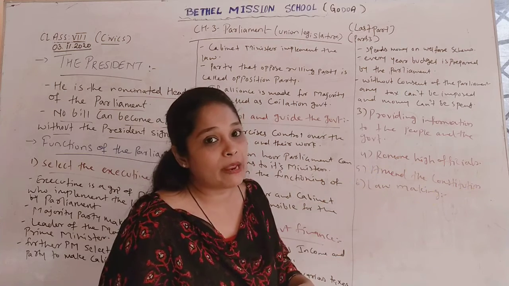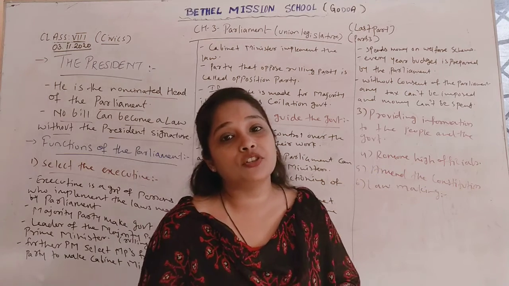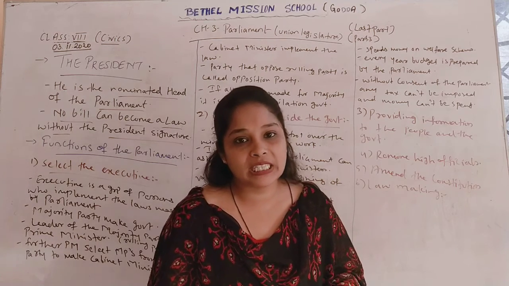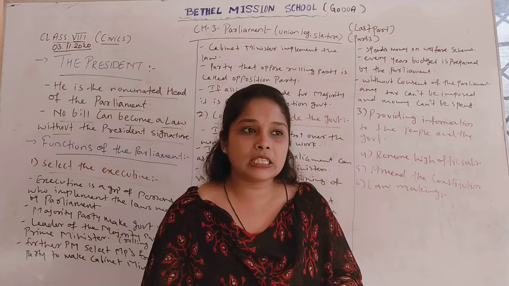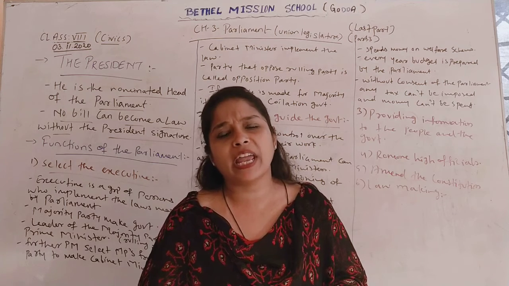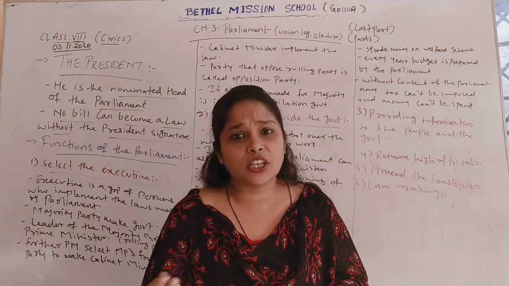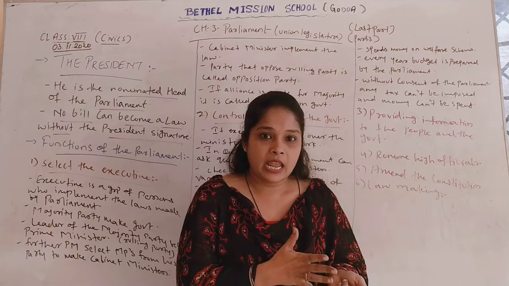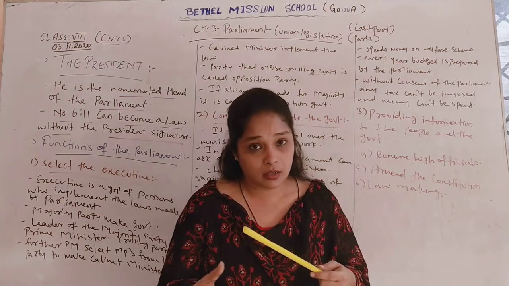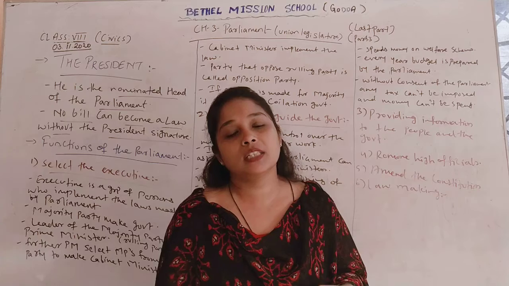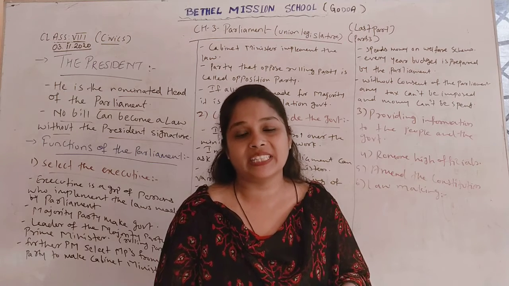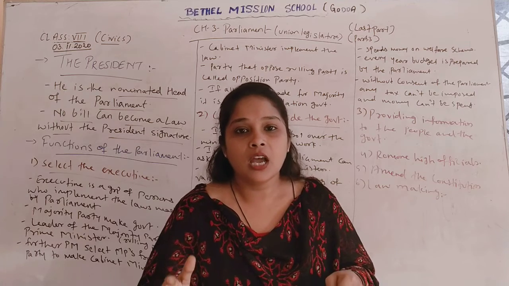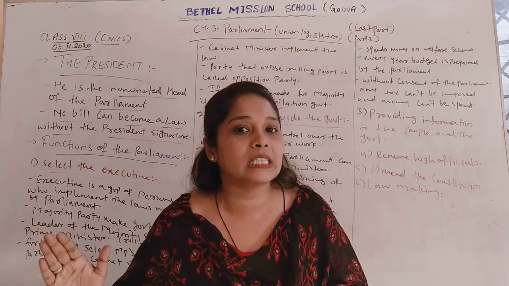Remove high officials. Parliament has the authority to remove higher officials, which is called impeachment, like impeachment of the Prime Minister or impeachment of the President. If it feels that the President, Prime Minister or any Cabinet Minister has done anything wrong, their case can be discussed in the Parliament and voting will be held, and if the President or the Prime Minister is found guilty, then there is an impeachment. That means before completing the 5 years, the President or Prime Minister can be removed from his seat.